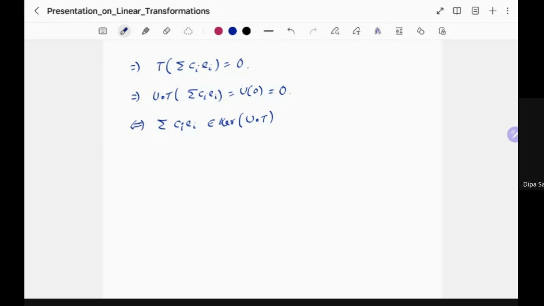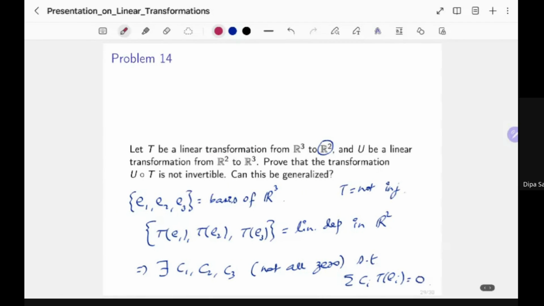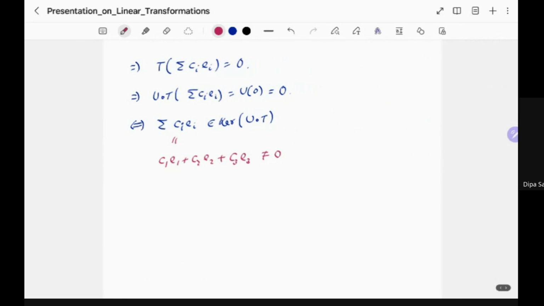But you see that this guy right here, so C1 E1 plus C2 E2 plus C3 E3, is not equal to 0. We have chosen it that way because if this were equal to 0, E1, E2, E3 being a basis, that would imply that C1 equals C2 equals C3 equals 0. And we have already chosen C1, C2, and C3 in such a way that not all of them are 0. So this guy cannot be equal to 0, which means